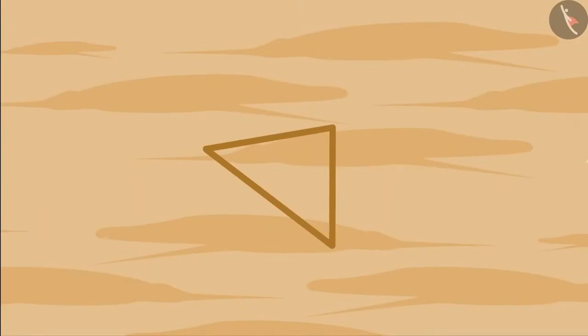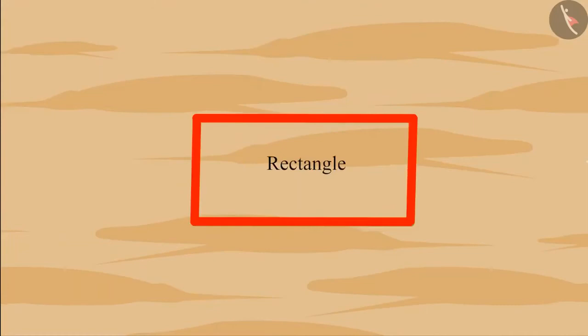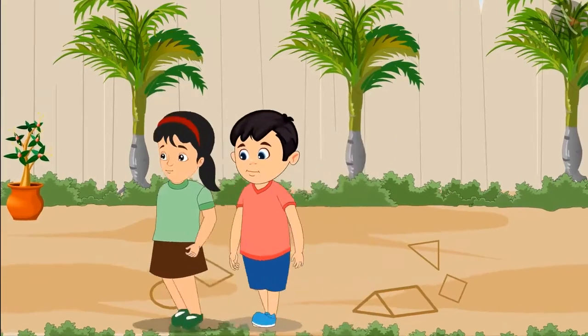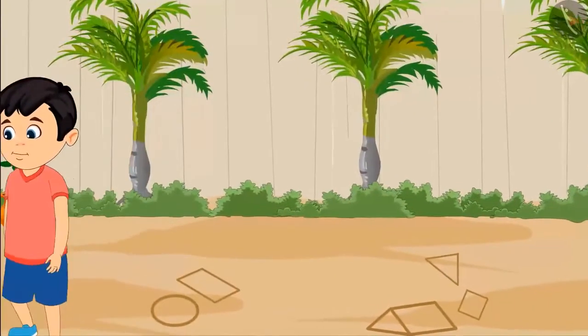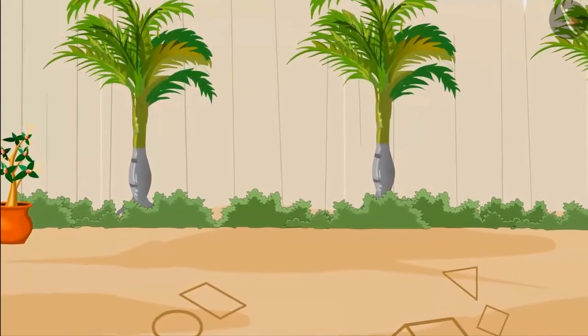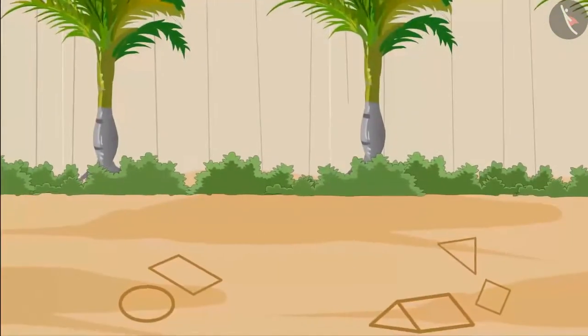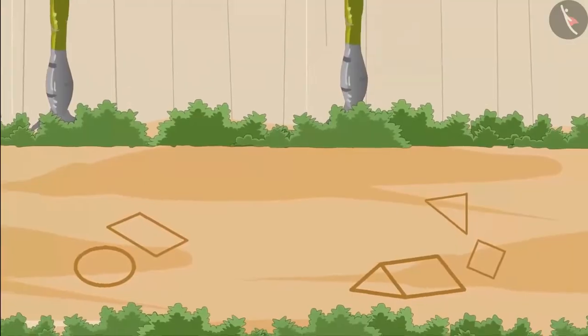So children, do you know what shape is this? Yes, it is a triangle because it is a shape made of 3 sides. And this one? It is a square because it is a shape made of 4 equal sides. And this is a rectangle. After playing this game, Chotu and Pinky went to do their school homework. Let's see what they are doing.